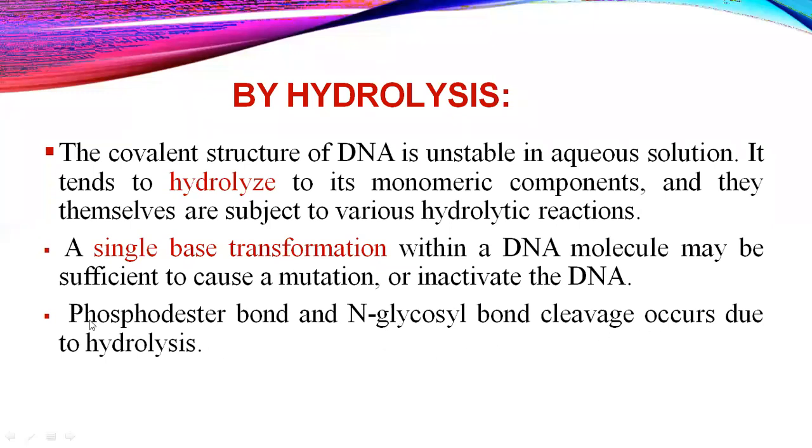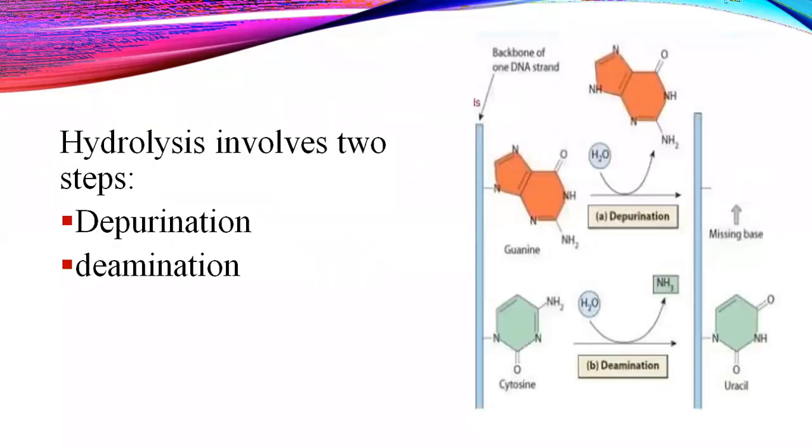Then what happens is that the phosphodiester bond and the N-glycosidic bond inside the DNA are going to cleave. So the cleavage happens due to the hydrolysis. That's how the DNA gets damaged. Here you can see that the process happens mainly in two steps, depurination and deamination.